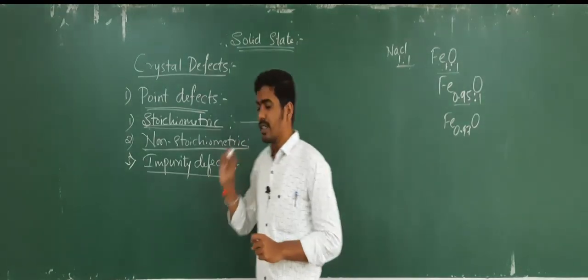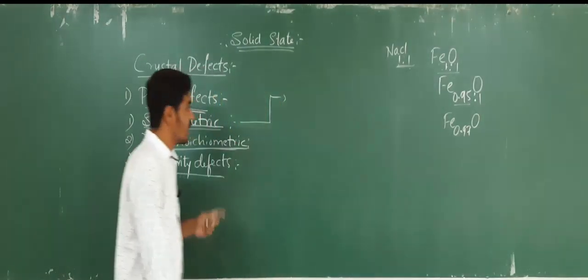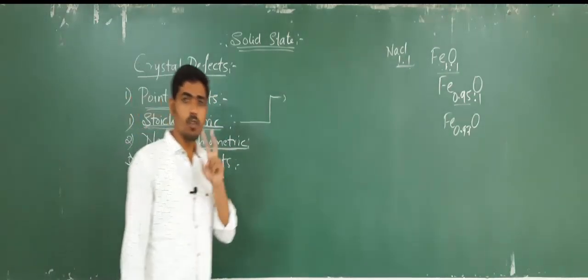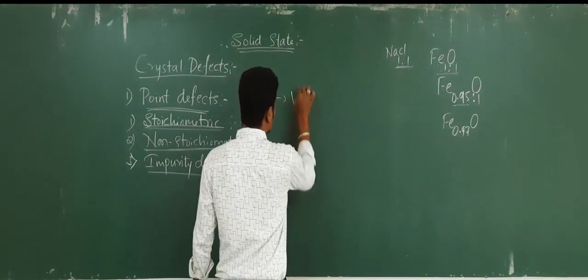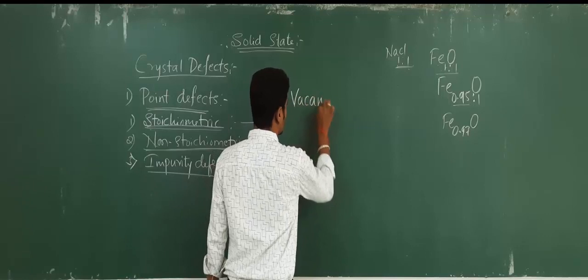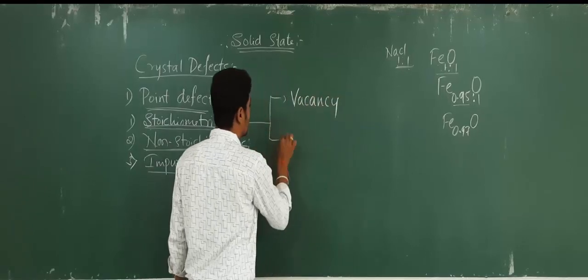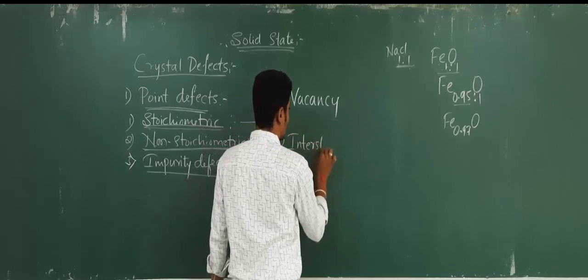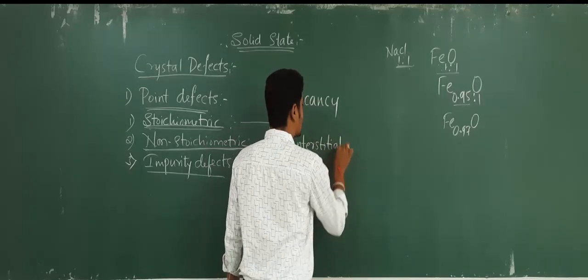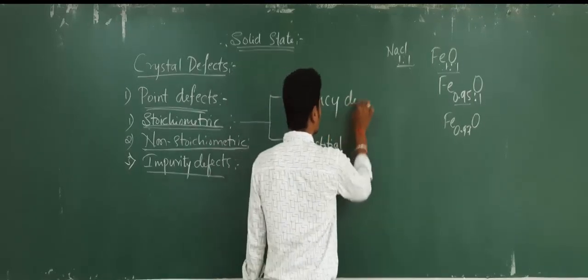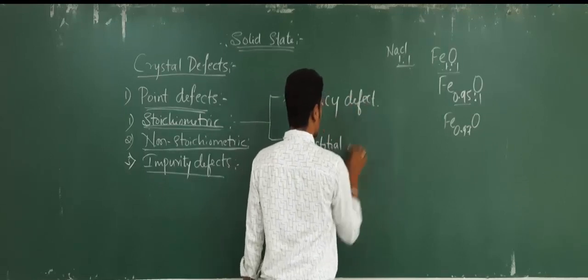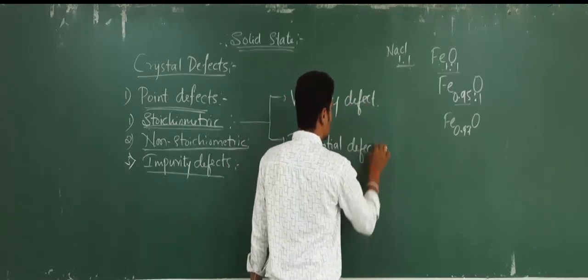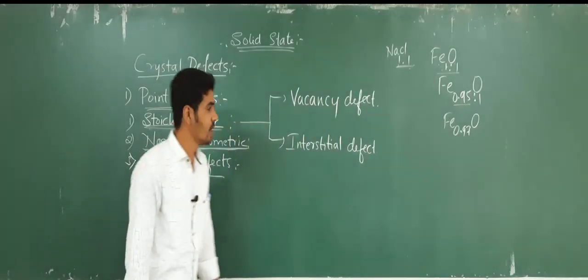Okay. Now, these stoichiometric defects are further classified into two types. One is vacancy defect and another one is interstitial defect. Vacancy defect and interstitial defect. So what do these types of defects mean?